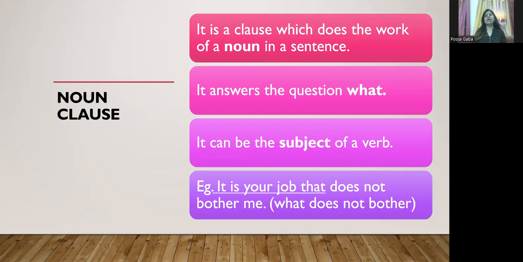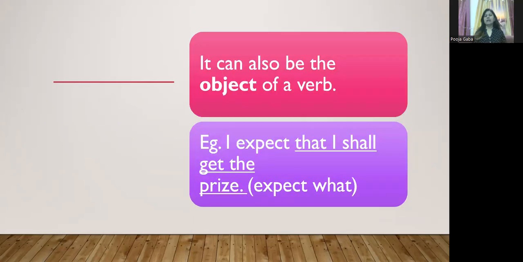So noun clause acts like a noun in a sentence. Now that noun can be a subject, like here we saw, and it can also act like an object. Like see this example, I expect that I shall get the prize. So expect what? That I shall get the prize. So giving the answer of what. So it's a noun, and here it is acting like an object. So noun clause can act like a subject as well as an object.